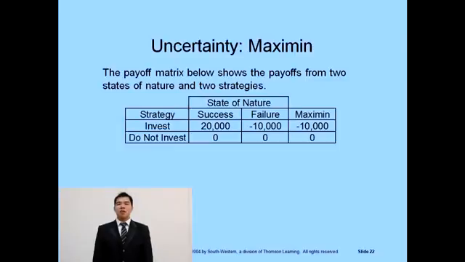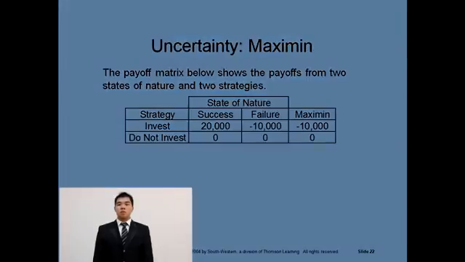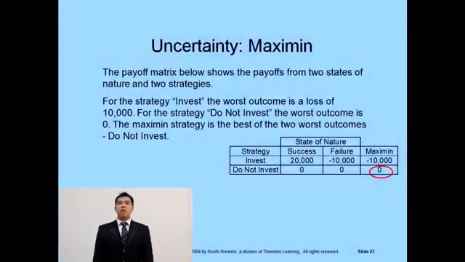product with a return of $20,000 if it succeeded, or earn a loss of $10,000 if it failed, or choose not to invest with zero possible return or loss. For the invest strategy, the worst outcome is a loss of $10,000. For the do not invest strategy, the worst outcome is zero. The maximum criterion selects the best of the two worst possible outcomes, which is the do not invest strategy.